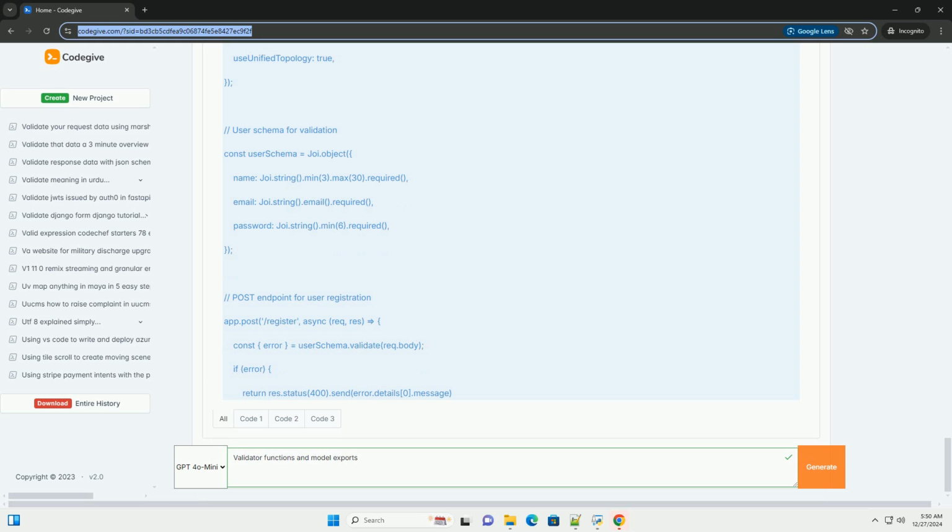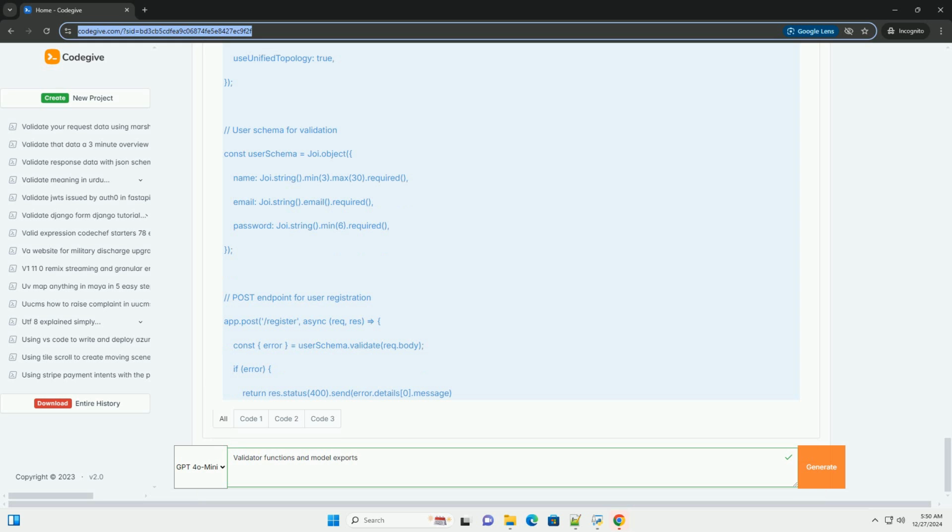Model exports. In a Node.js application, particularly when using a database like MongoDB with Mongoose, you'll typically define models that represent your data structure. These models can then be exported for use in other parts of your application. Step 1. Install Mongoose. If you are using MongoDB, install Mongoose.